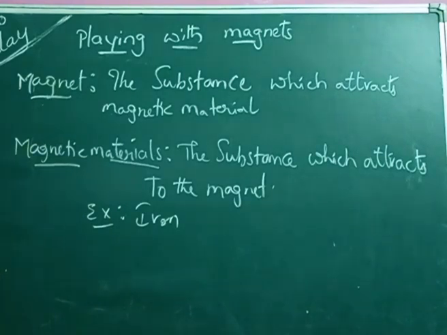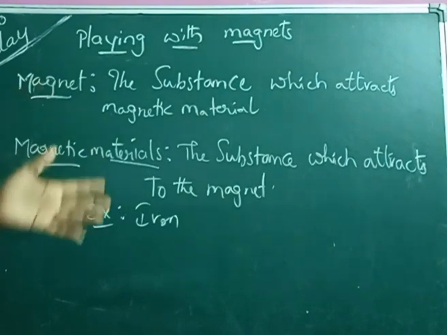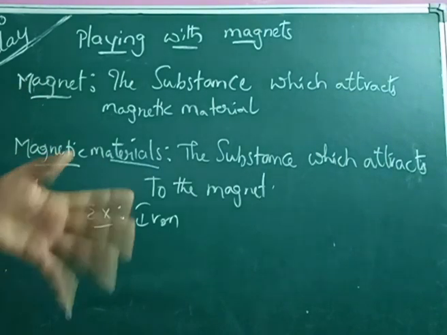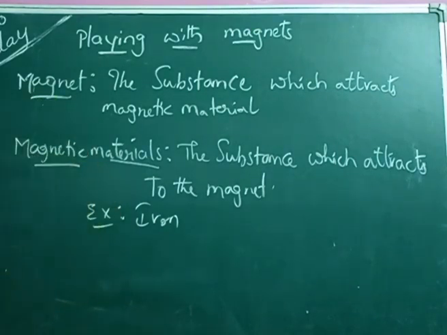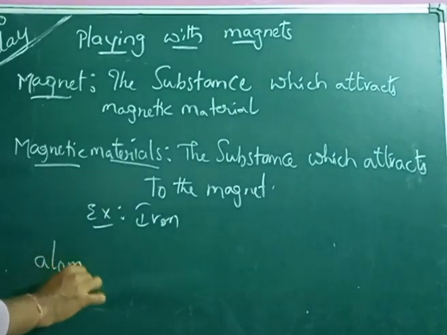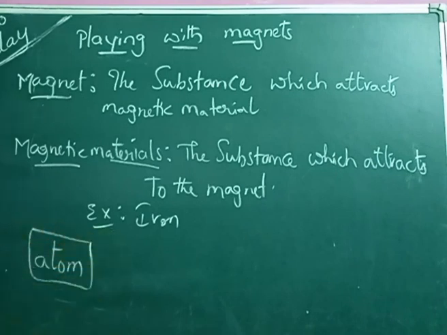Why are all substances not magnets, and why do magnetic materials get attracted towards the magnet? This is because of, children, as you already know, the atom. Do you know the term atom? An atom is the smallest particle which is present in a substance.